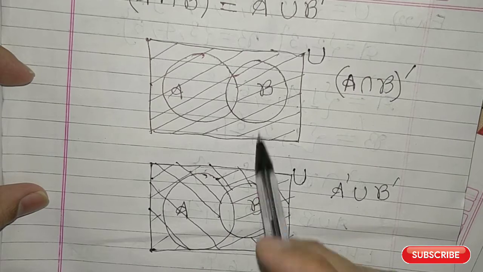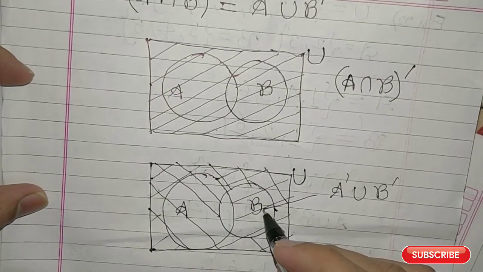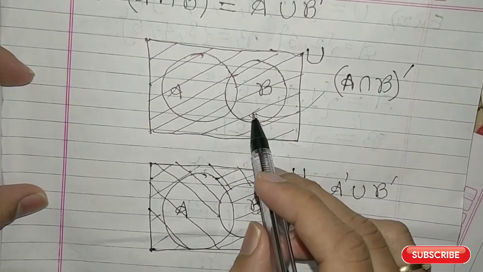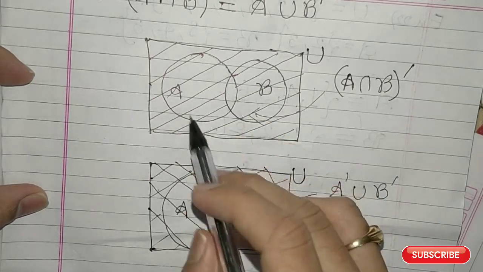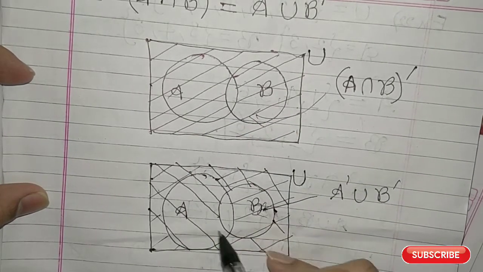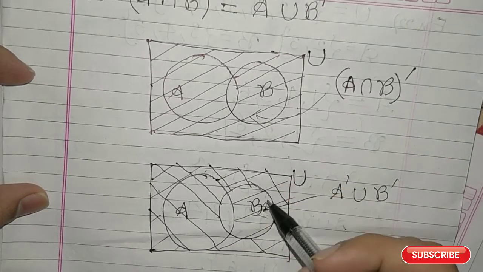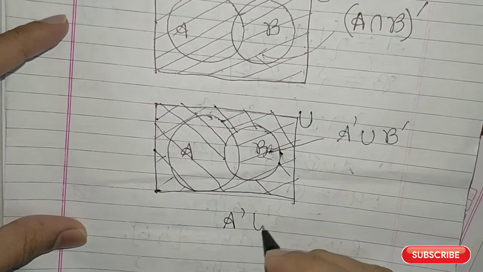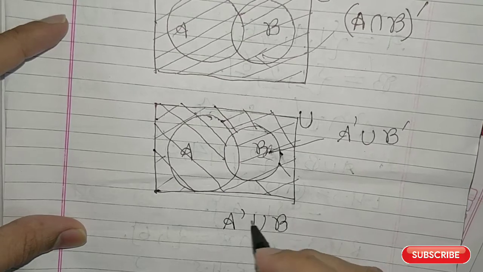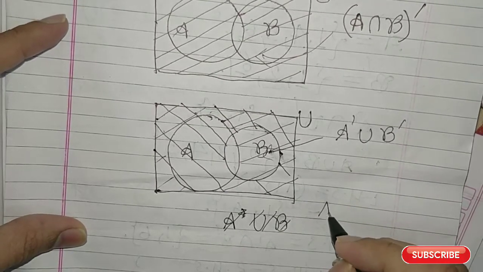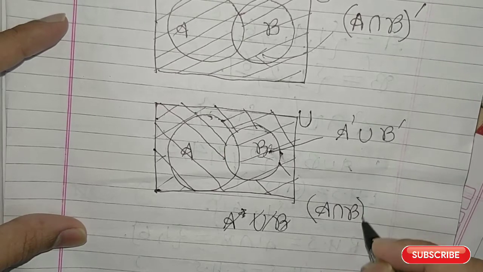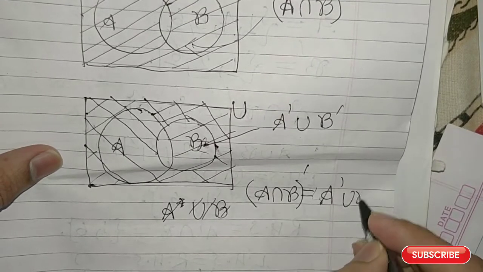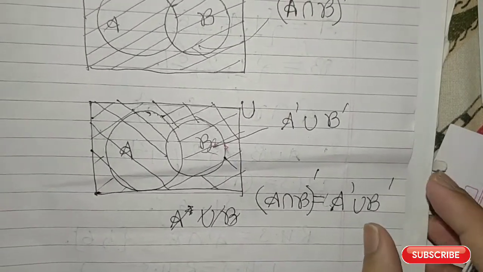Now you can see that both the regions are the same. The arrow which I have drawn is for all this, here, and similarly here. So you can see the regions are the same. So what you get is A intersection B, the whole complement, is equal to A complement union B complement. That is what you are getting.